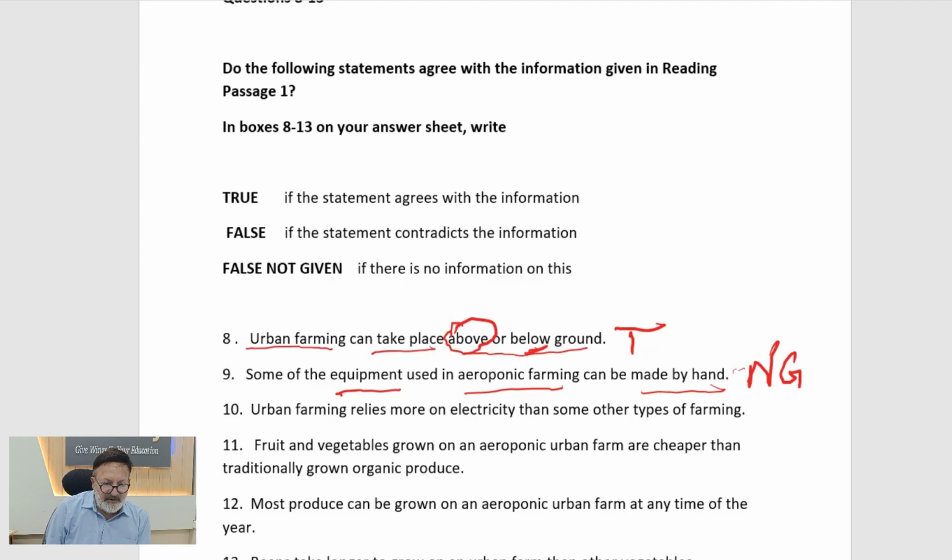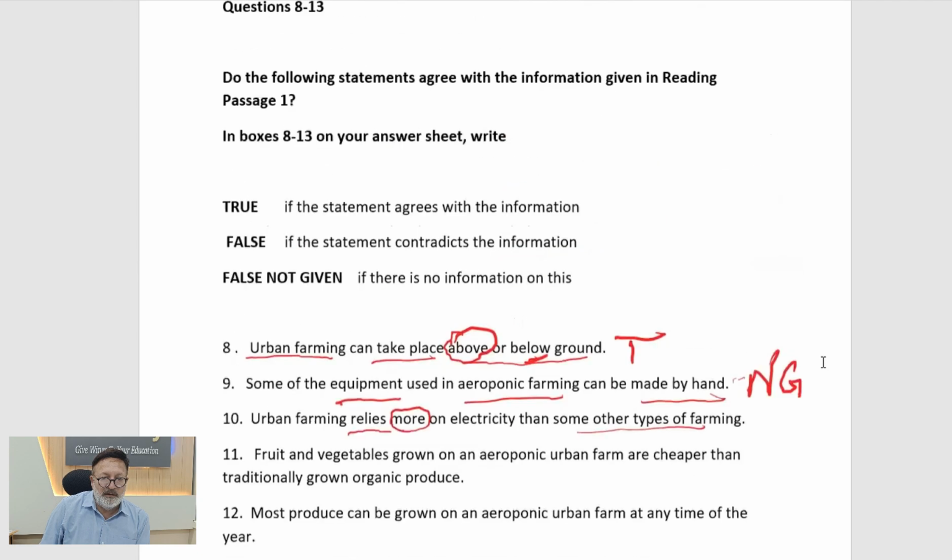So next one says urban farming relies means वो निर्भर करती है more. So more is again an adverb, more on electricity than some other types of farming. So this urban farming uses more electricity compared to other types of farming. So when you have understood this, we can easily again go back to our question.